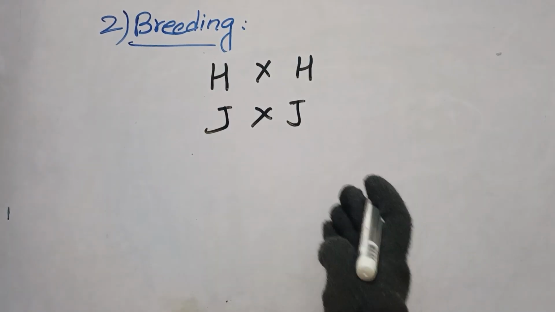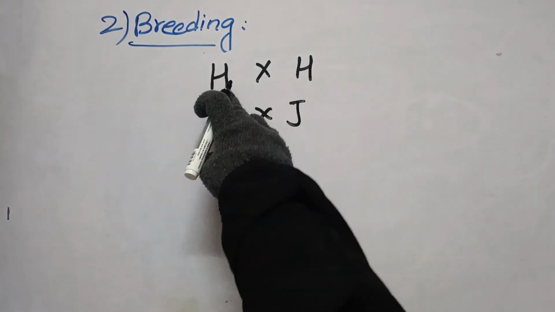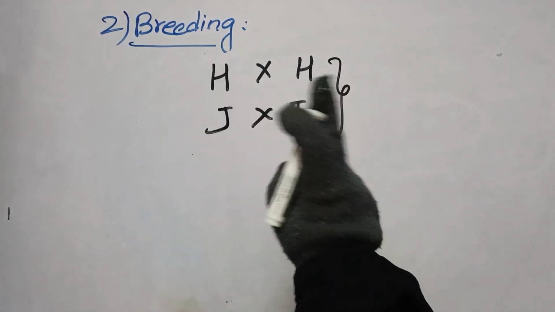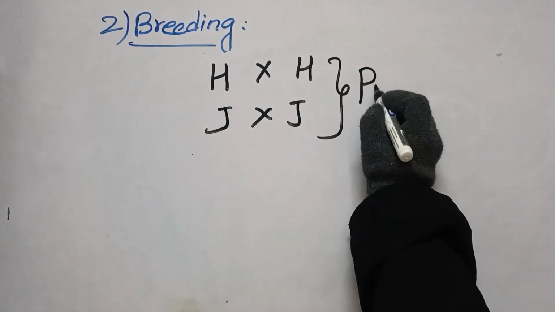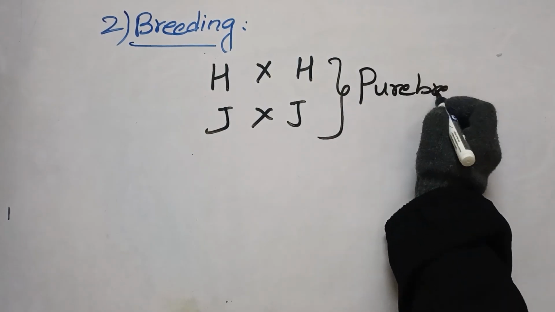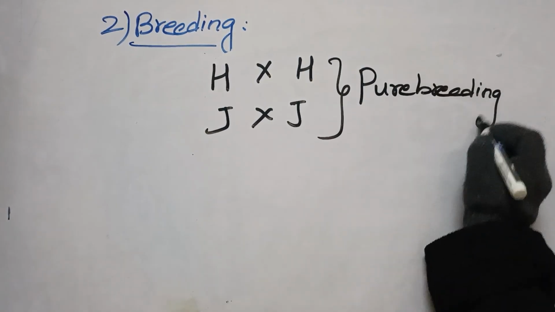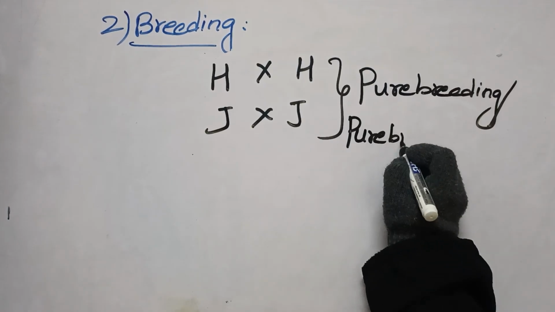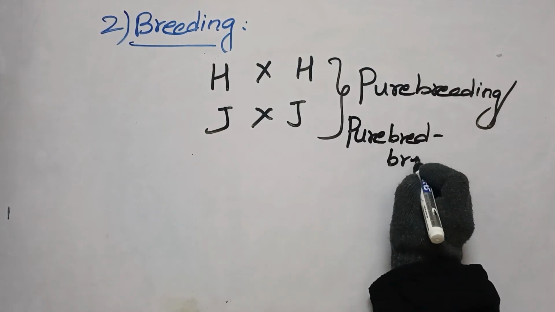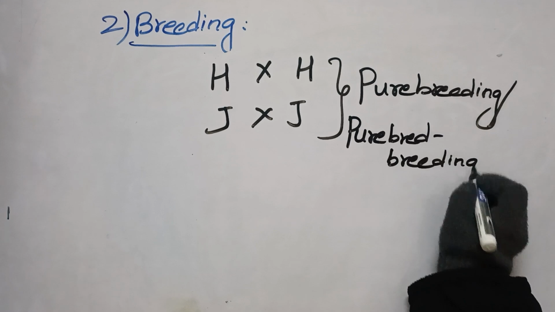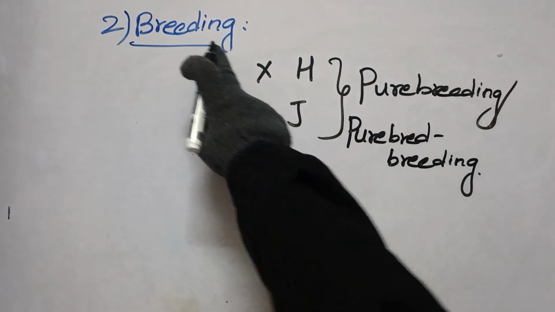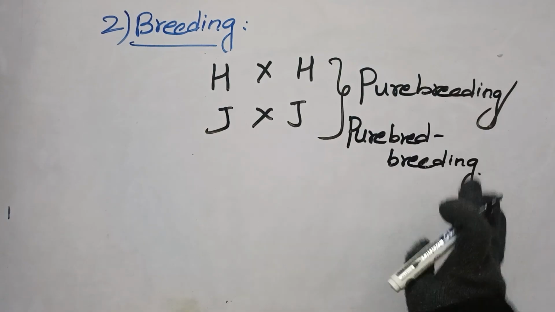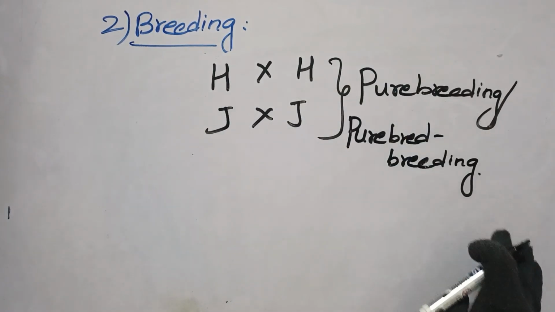This type of breeding between the same breeds is known as breeding, the first term, also called pure breeding and also called purebred breeding. Don't forget these terms, children. So breeding, pure breeding, and purebred breeding, these three are the same.